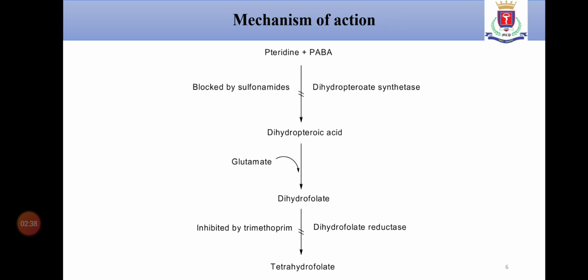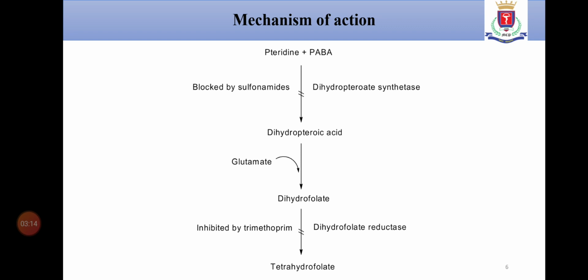Pteridine and PABA form the dihydropteroic acid with the help of the enzyme dihydropteroate synthetase. In the next step the dihydropteroic acid gets converted into dihydrofolate with the help of glutamate, and in the third step dihydrofolate is converted into tetrahydrofolate, which is responsible for the synthesis of folic acid.